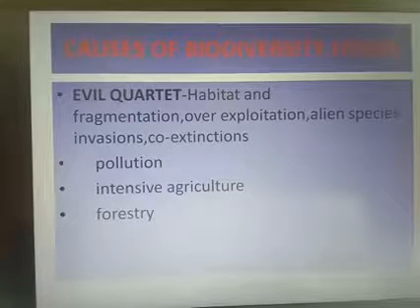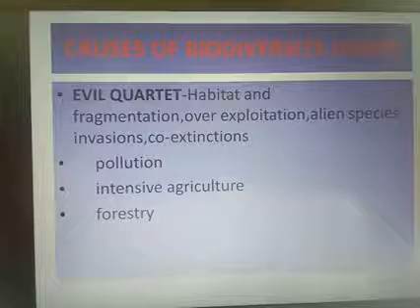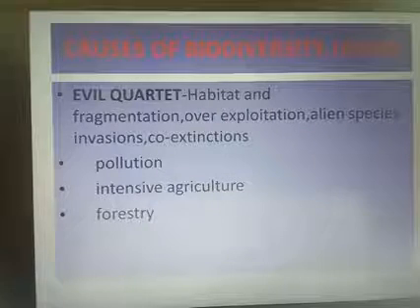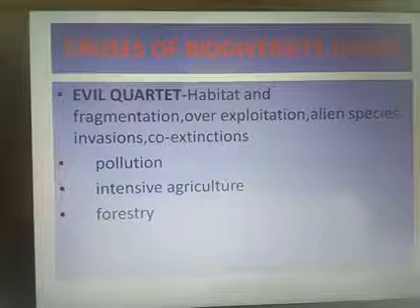Habitat loss and fragmentation: suppose an organism is living in a particular area. If through the action of man we are disturbing that portion, that is habitat loss and fragmentation.